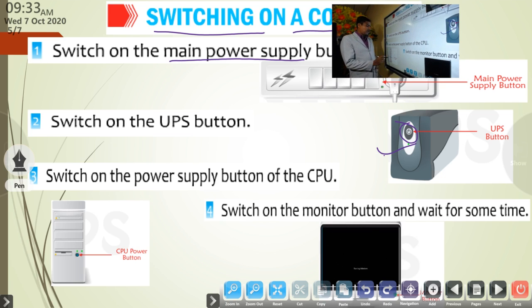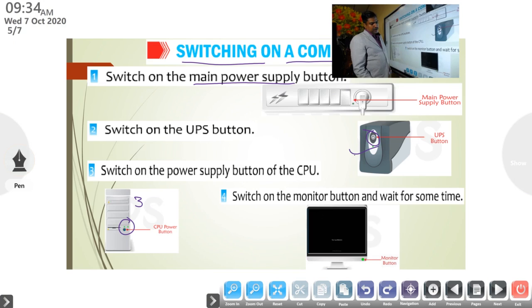Then switch on the power supply button of the CPU. The third one, this is the third option. This is the CPU power button. Switch on the CPU power button. Then you can switch on the monitor power button. Fourth step, switch on the monitor button. Once more I will tell you. First, switch on the main power supply button. Then switch on the UPS button. Then switch on the CPU power button. Then fourth, you can switch on the monitor power button.